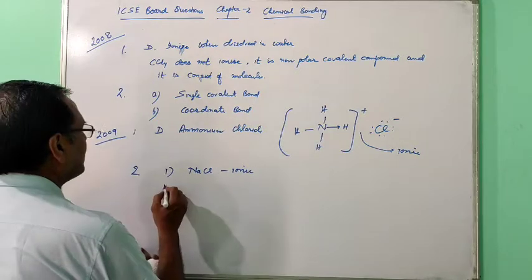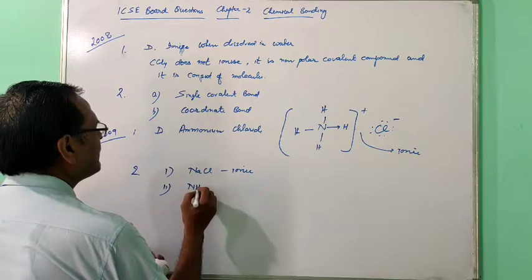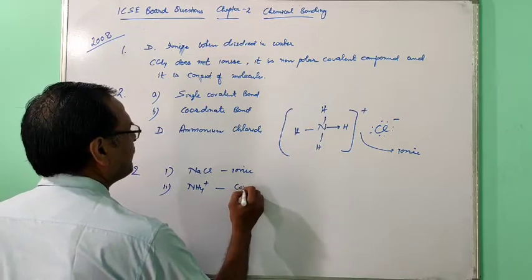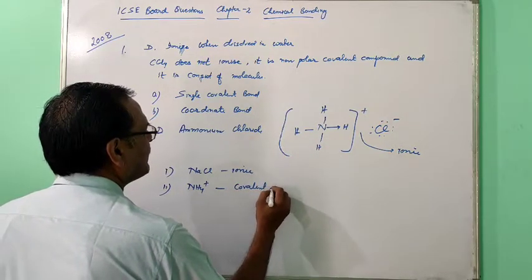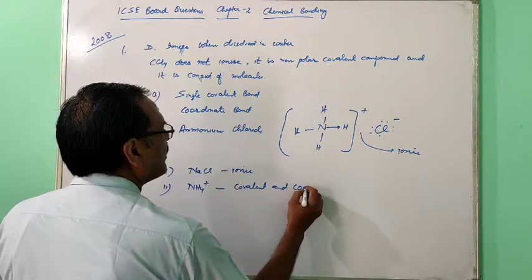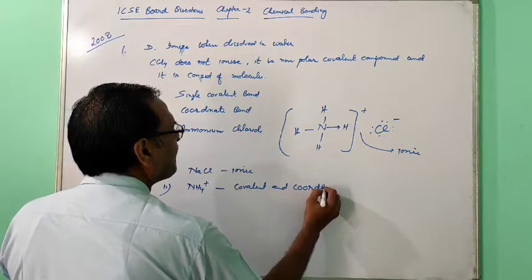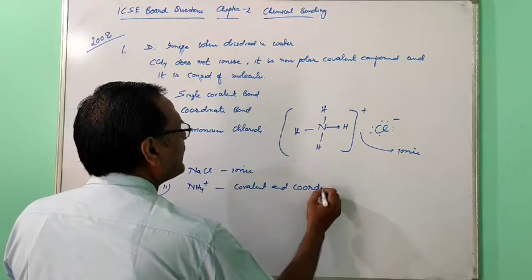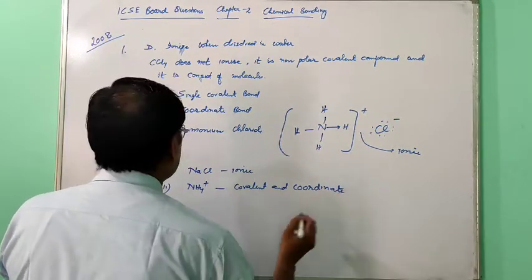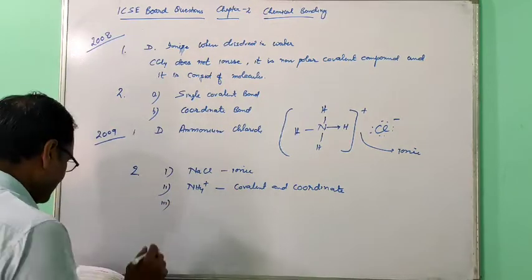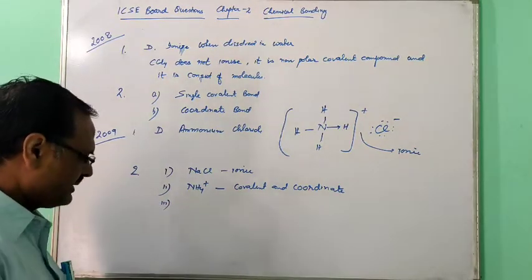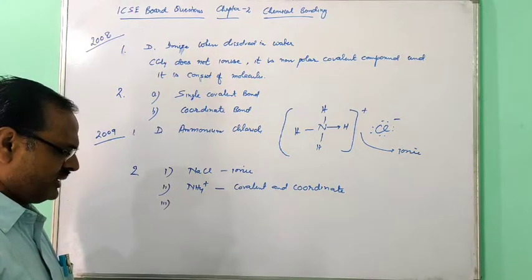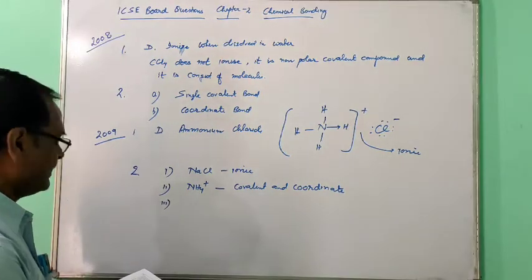Ammonium ion, covalent and coordinate. And the third one is carbon tetrachloride.